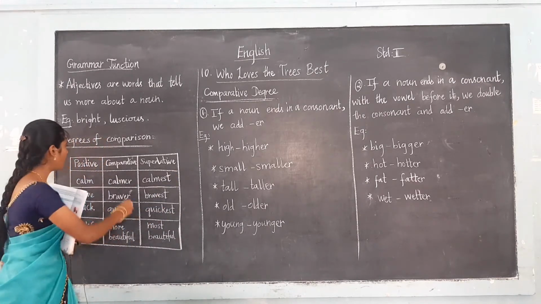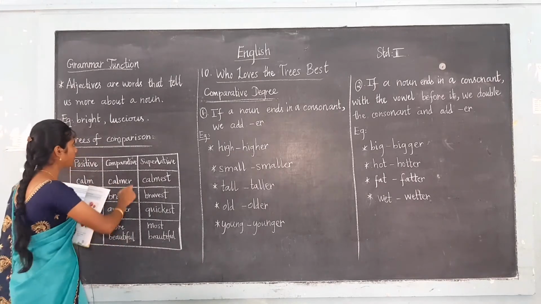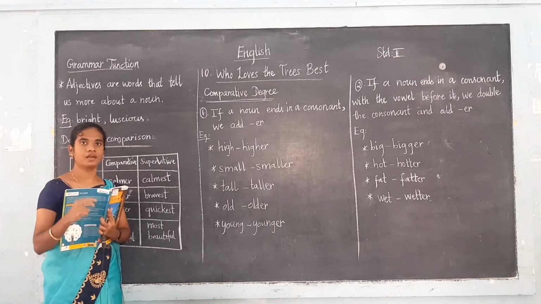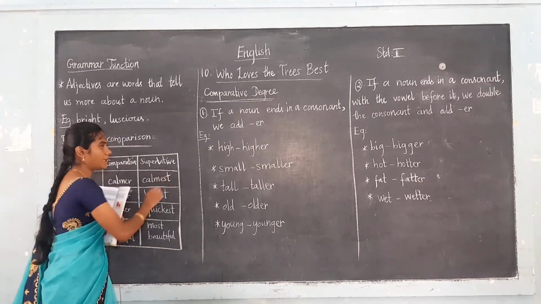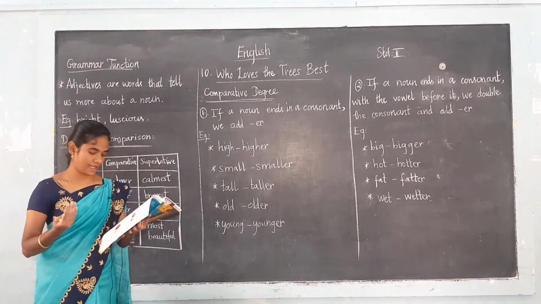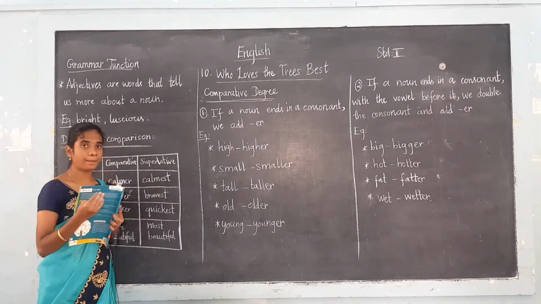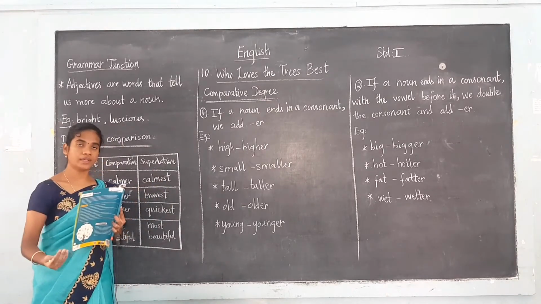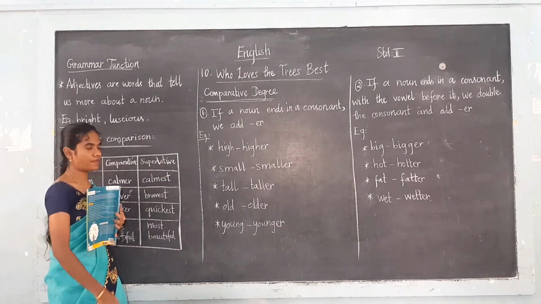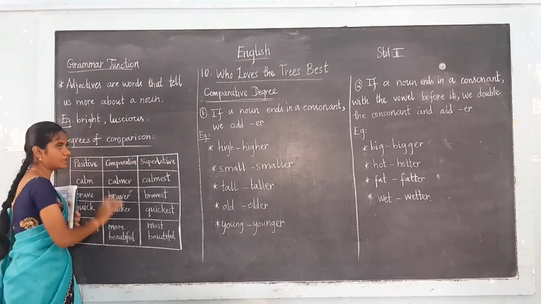What is a positive degree? In that we don't compare anything. In the comparative degree we compare between two persons or things. In the superlative degree we compare three or more than three persons or things. Have you all understood? To compare an adjective we can use these three types.